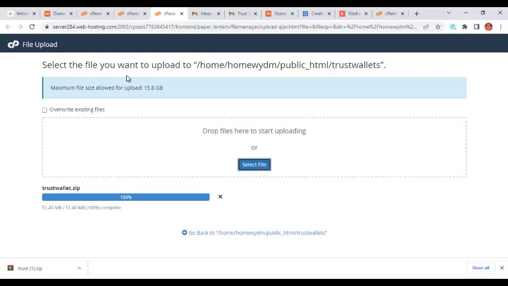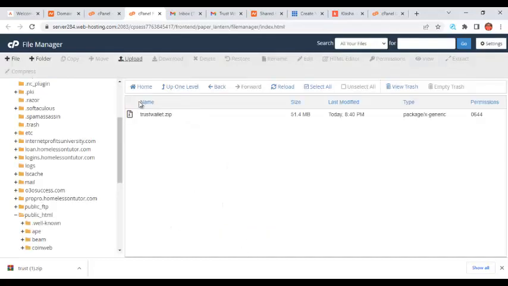So wait until it reaches 100%, and let it turn to green. Immediately it gets to 100%, you wait for it to turn to green. So as you can see, it has turned to green. So I'm just going to click on back. So it's going to take me back here. So look at it here. I'll right click, look at it here.